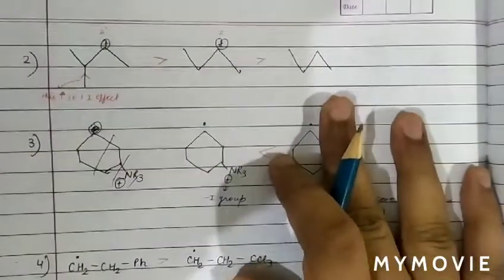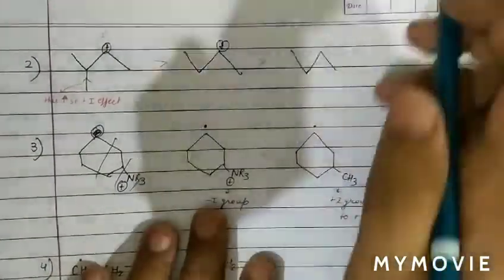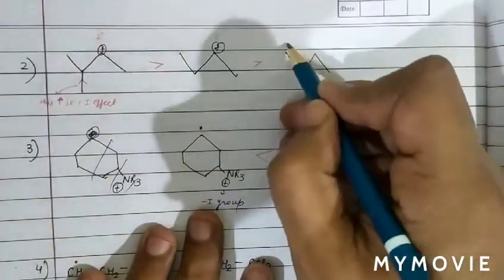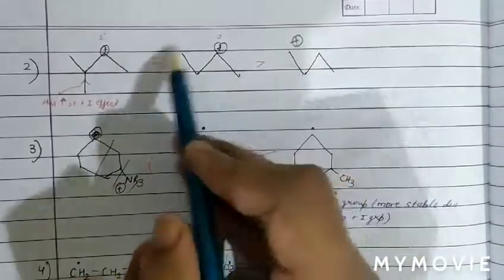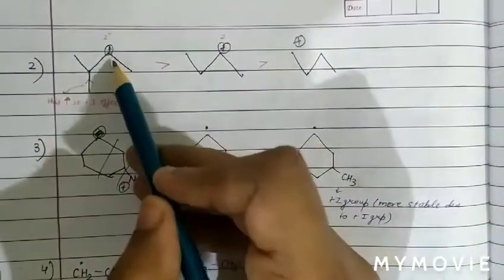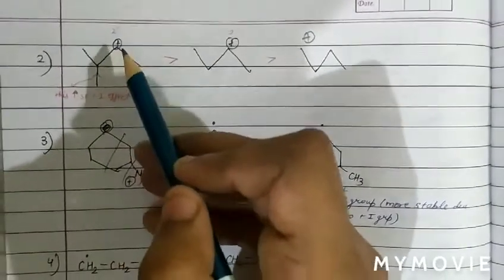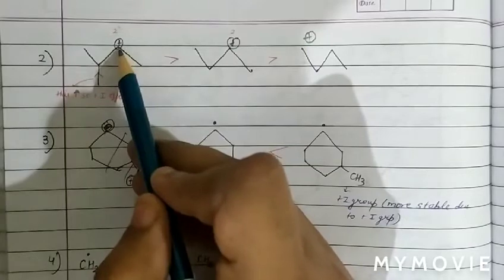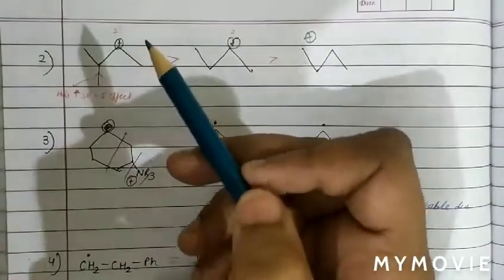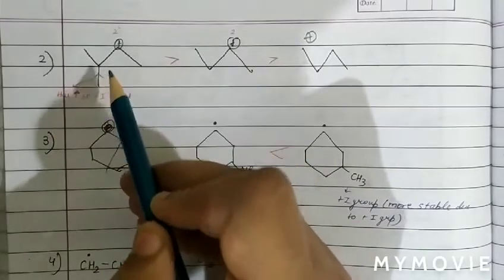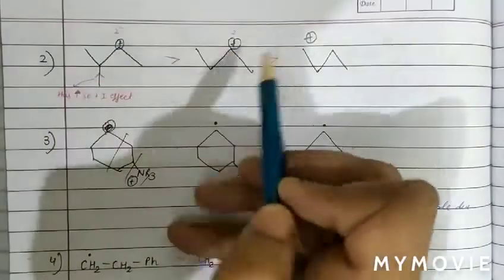Now see the next question. In this case, this is basically a 2 degree free radical. Also we can say carbocation because the stability of carbocation and free radical is the same. So you may assume it free radical or carbocation, no difference at all, because we are just comparing the stability on the basis of plus I and minus I. So I am taking it as plus charge.